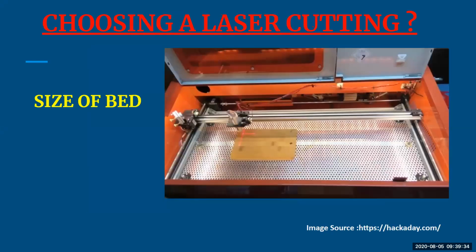Next, whenever you're choosing a laser cutter, you have to take care of a few things. The very first is the size of the bed. Here you can see there is a bed size. The size of the bed is the place where you are going to keep the material for cutting. The larger the bed, the bigger the materials that can be cut. The smaller the bed, the smaller the materials that can be cut, but mostly the size of the bed is always big and large.